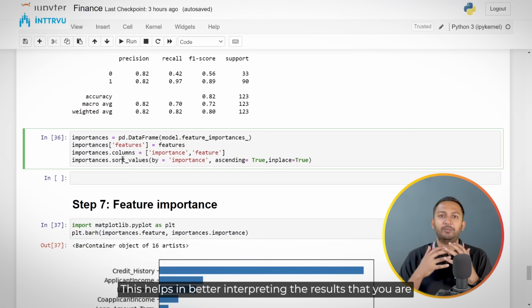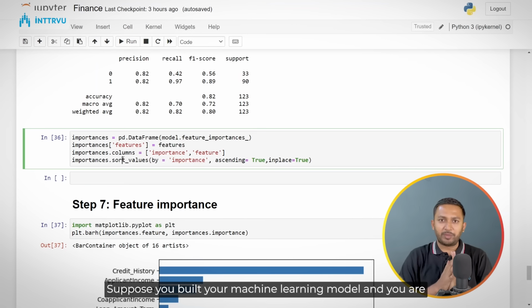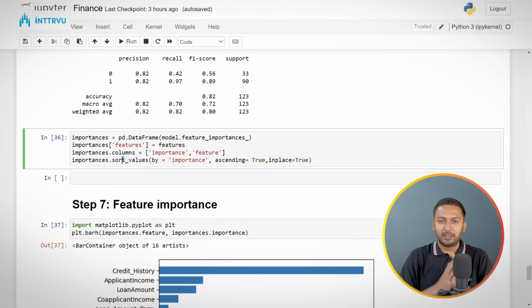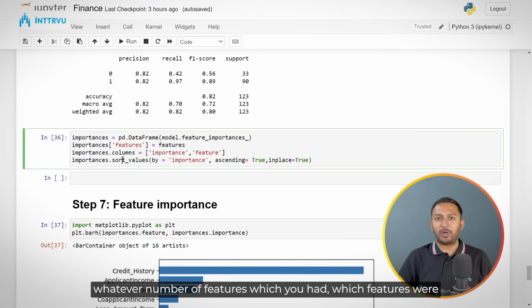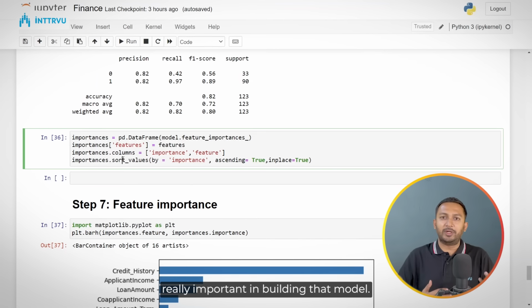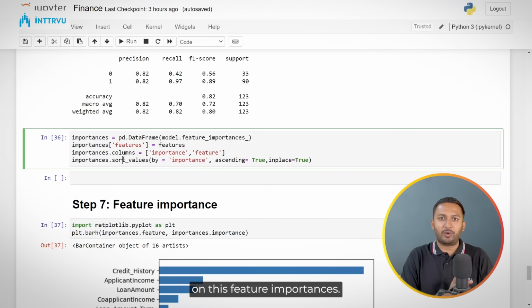This helps in better interpreting the results that you are getting. Suppose you built your machine learning model and you are presenting it to stakeholders in the industry, right? They would ask you, based on 10, 12 or 15, whatever number of features you had, which features were really important in building that model. So you would be able to answer those questions based on these feature importances.